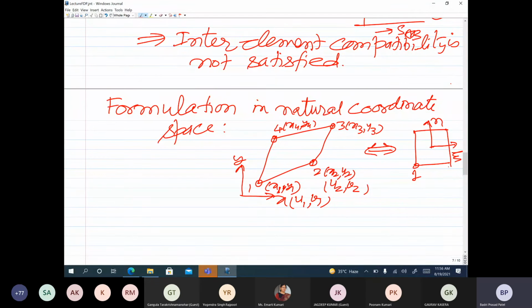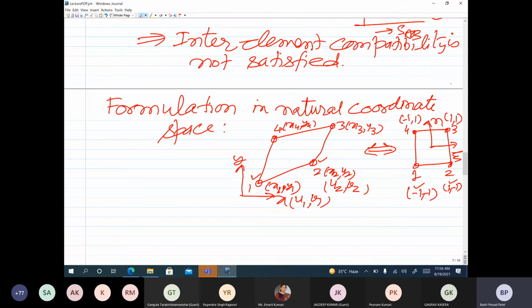The nodes are 1, 2, 3 and 4. So node 1 in the physical coordinate space is mapped to node 1 in the natural coordinate space. Similarly, node 2 is mapped to node 2, and similarly 3 and 4. The coordinates of node 1 here are -1, -1. The coordinates of node 2 are 1 and -1, node 3 is 1 and 1, and node 4 is -1 and 1. So these are the natural coordinates.